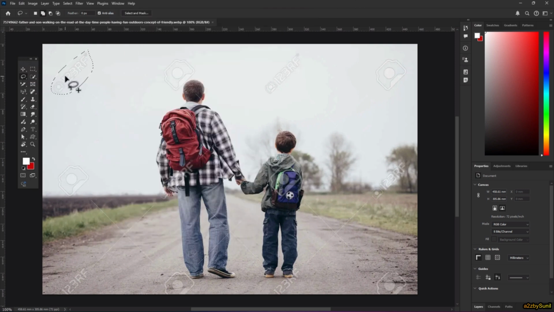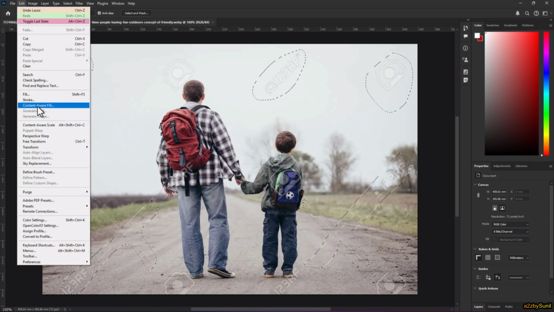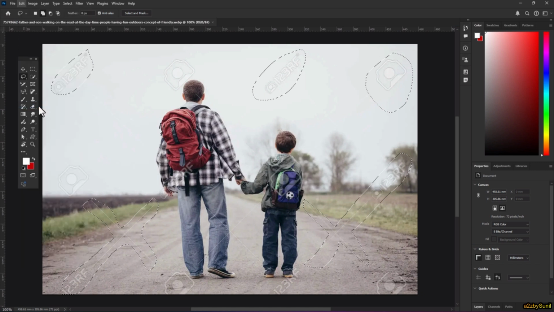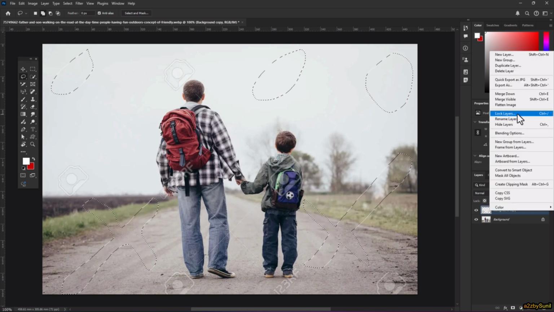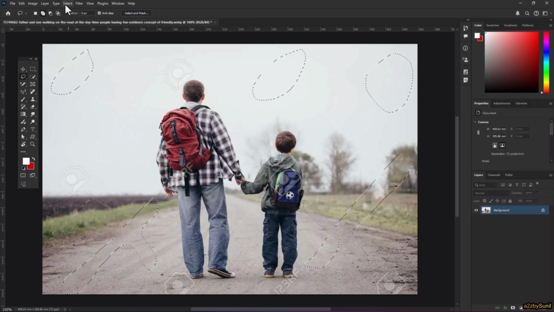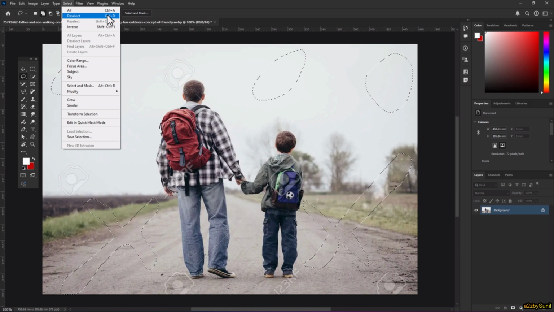If you need to select all of these watermarks, you must select the second combination of selection and continue your selection like this. Continue your selection, go back to Edit. The most important is Content-Aware Fill, and click OK. So the watermarks are removed. Go to layers, right click, Merge Down, and then go to Select, Deselect. Take a look, the shortcut key Ctrl+D deselects.